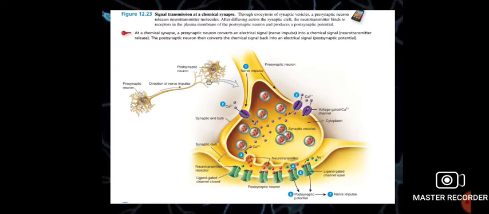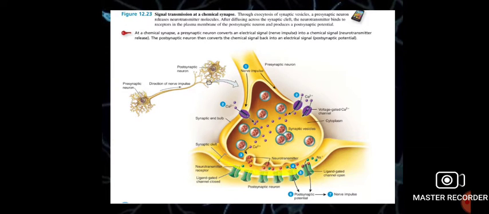These calcium ions stimulate the vesicles to open, or undergo exocytosis, at the terminal region. As exocytosis takes place, the neurotransmitters are released into the synaptic cleft.